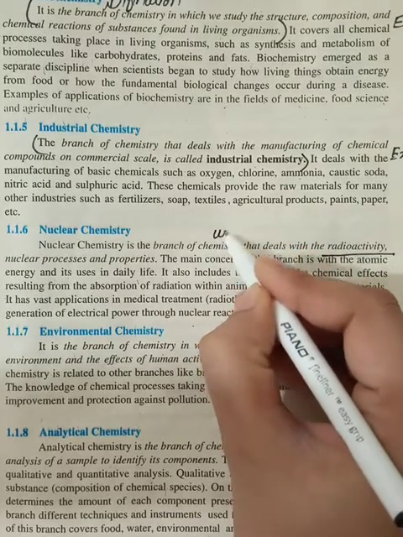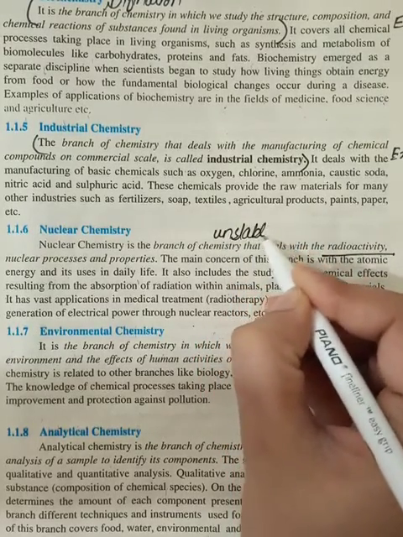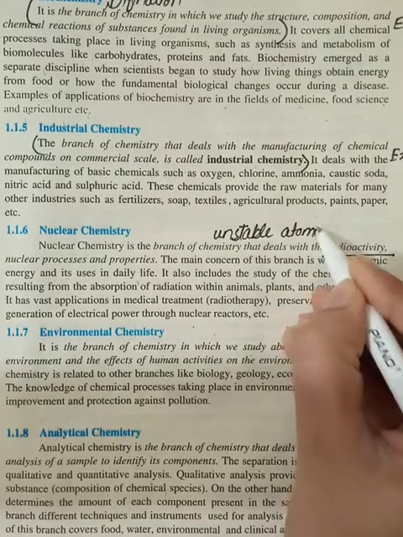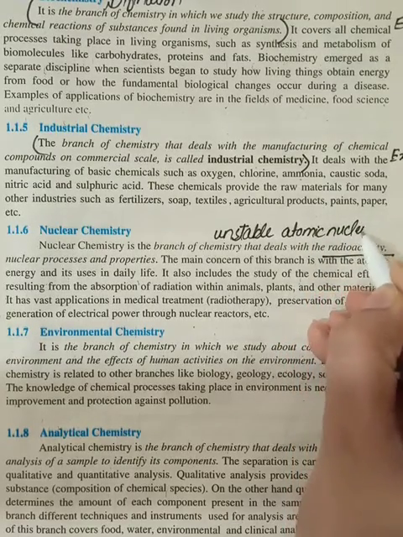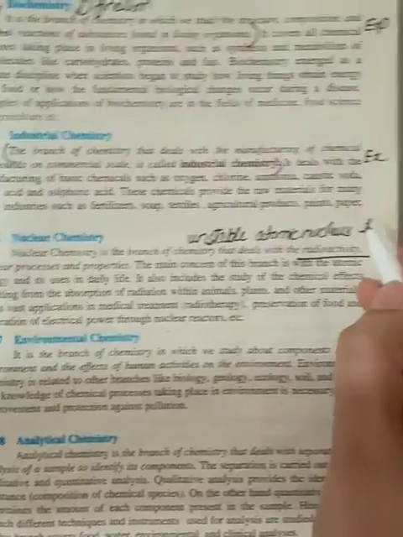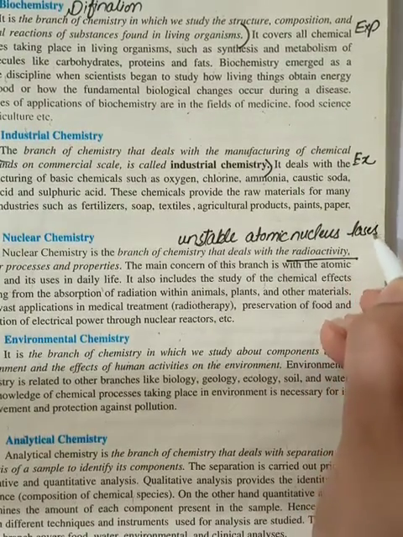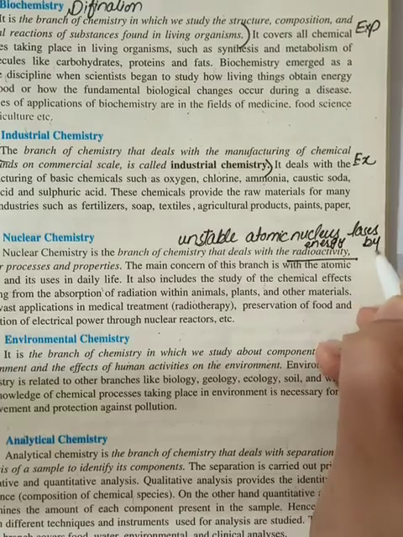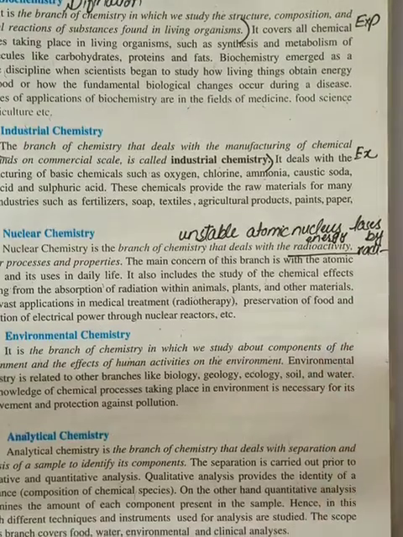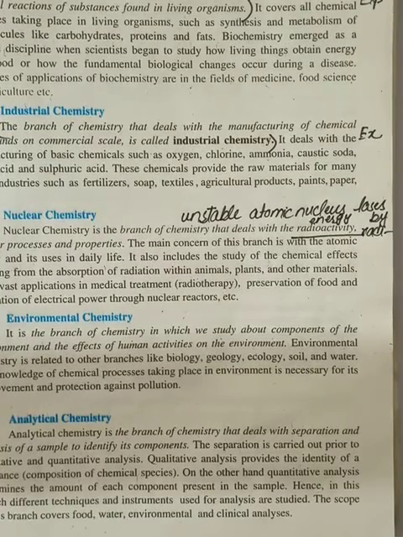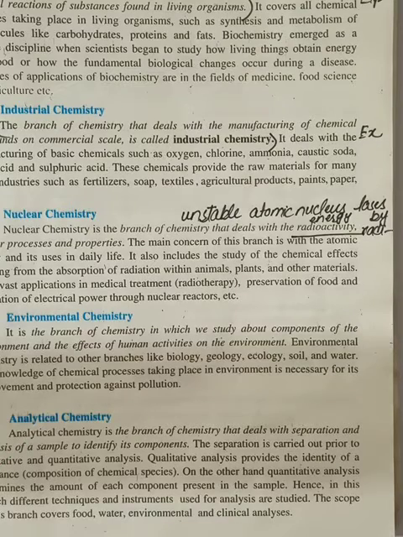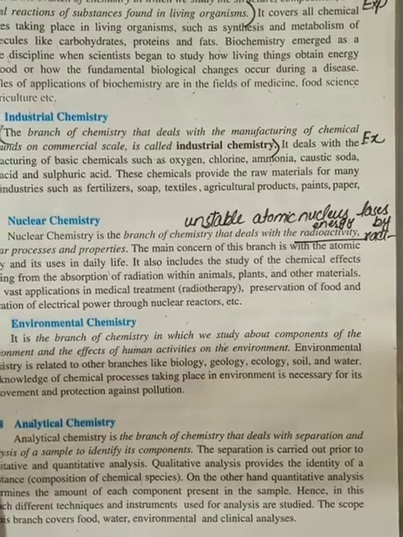When an unstable atomic nucleus loses energy by radiation, this process is known as radioactivity, and the unstable atom is known as a radioactive element.